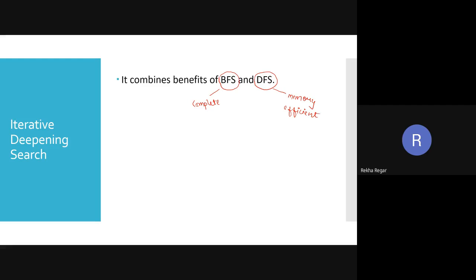Yes, DFS is not optimal. That is true, but that is not an advantage, Ria. That is the disadvantage. Yes, Kishan. Why is DFS memory efficient? Hello, Kishan. Can you tell me why DFS is memory efficient? Not always. At some point.